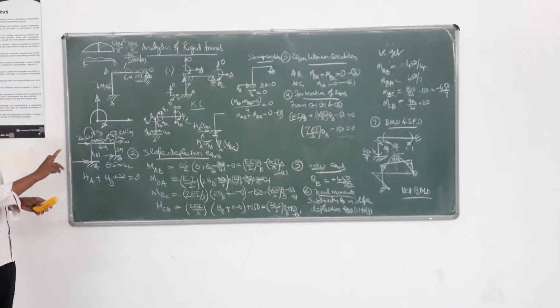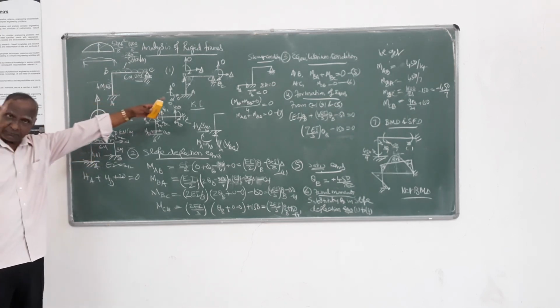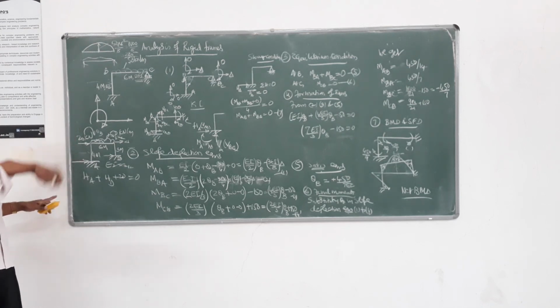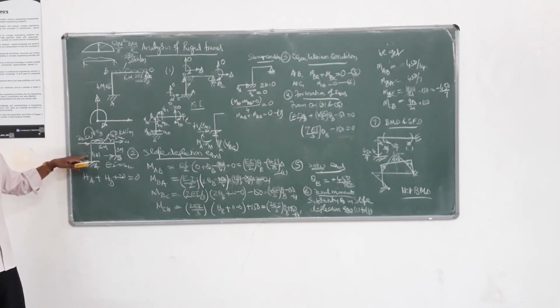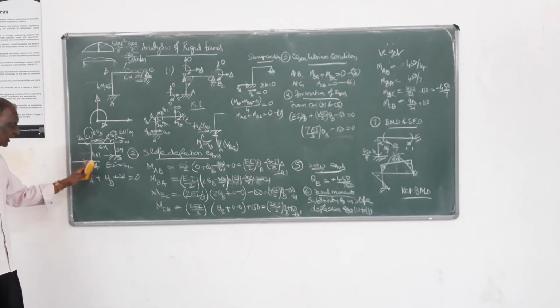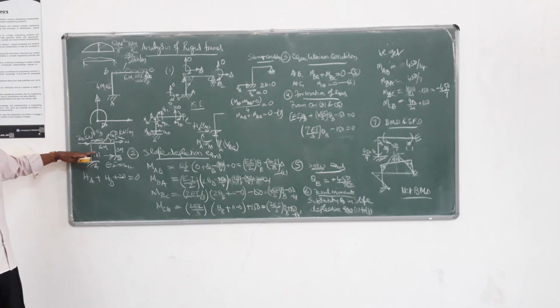If it is acting on the member, then you have to find the fixed end moment also in the first step. And here also, in the HA determination also, that load has to be taken. So that's the change. So this is easier when compared to that load. If that load is there, that fixed end moment also you have to take for MAB bar, MBA bar. Here we are taking 0. If the load is given on the member, you have to take that also. Here HA plus HD plus 20 equals 0.